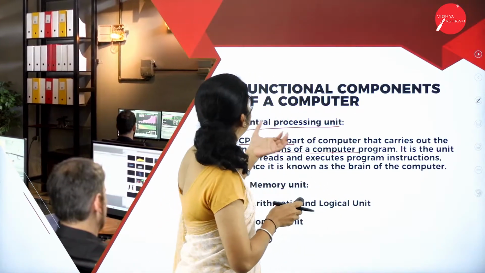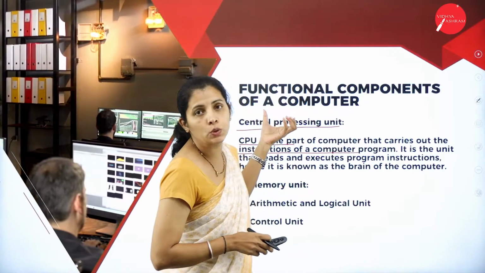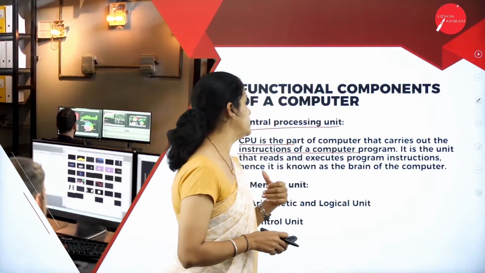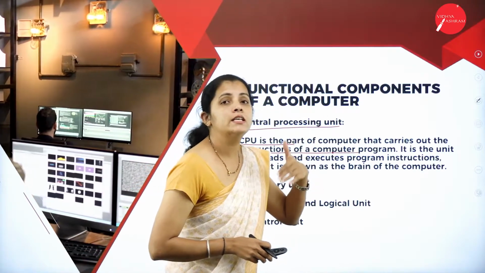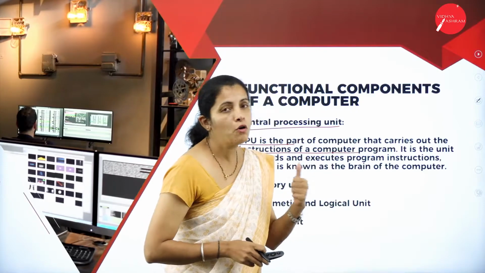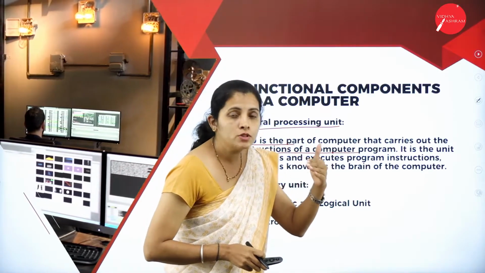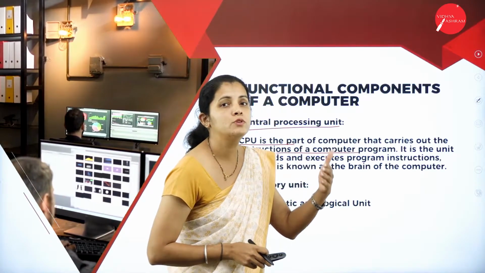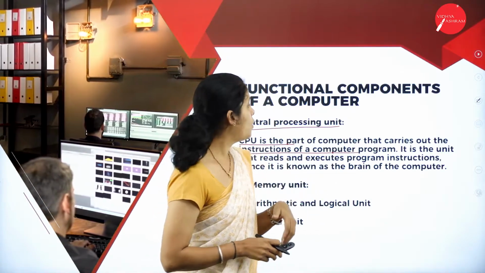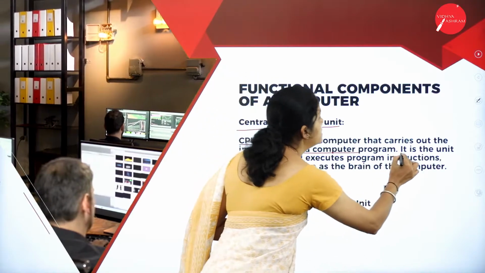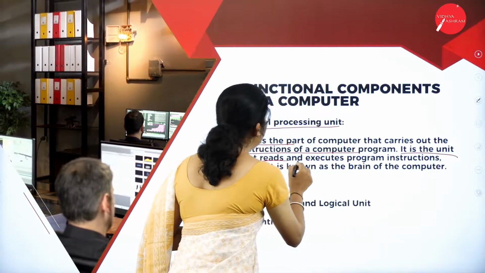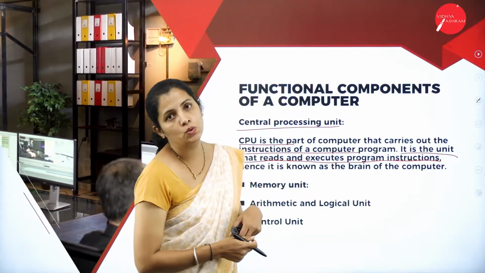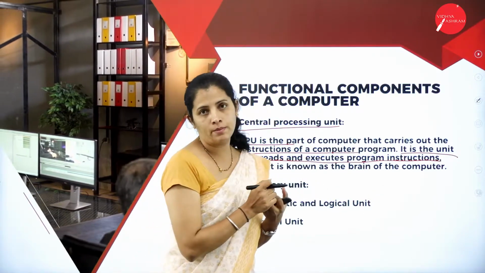That means here the central processing unit is responsible for executing all the instructions. It is responsible for coordinating all the devices, and it is responsible for maintaining all the devices. It is the unit that reads and executes program instructions. Hence, it is known as the brain of the computer system.